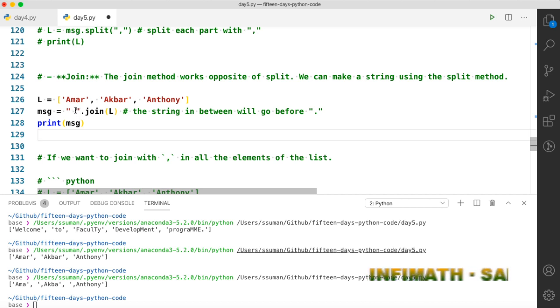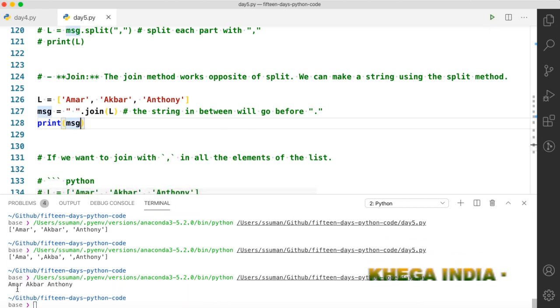So if you want space or comma, whatever you want between them, you can mention it here. Then dot join L. This is a different kind of method, but it looks like this. Whatever you want to go between each 2 elements of the list, just write here. Here we have space, so you will get Amar space, then Akbar space, then Anthony. It will look like this.